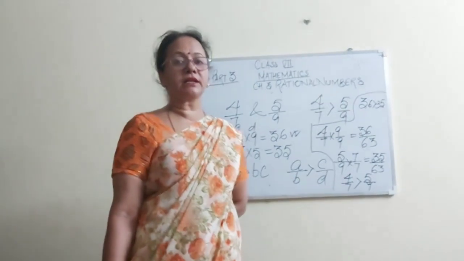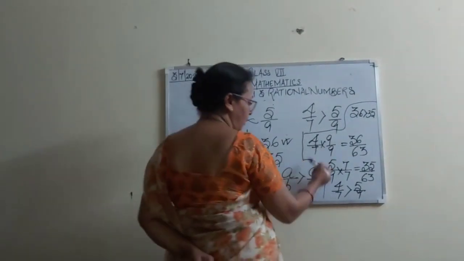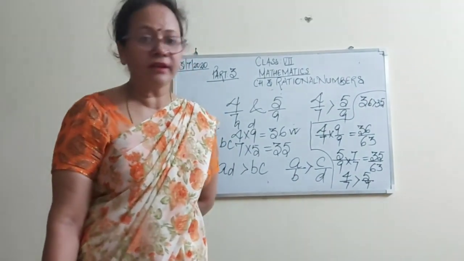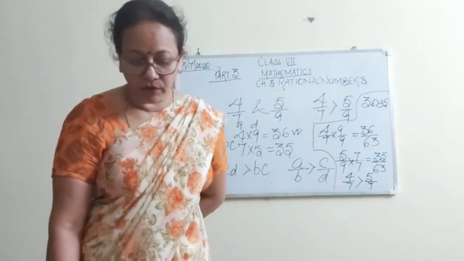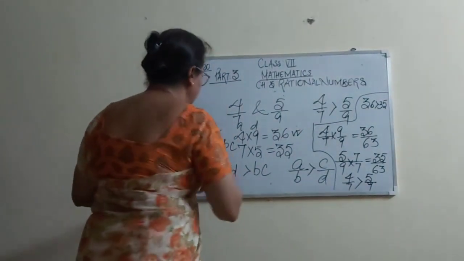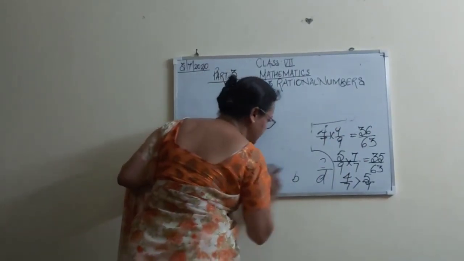Both the denominators are the same, so we are comparing the numerators. So 36 is greater than 35. 36 is for 4 by 7. Therefore 4 by 7 is greater than 5 by 9. Is it clear to you? Okay. I want to recap the representation of rational numbers on a number line. Okay, students.